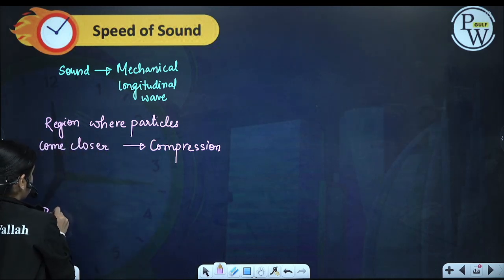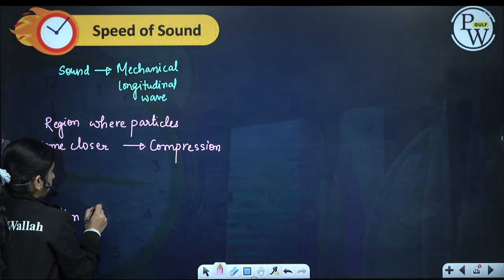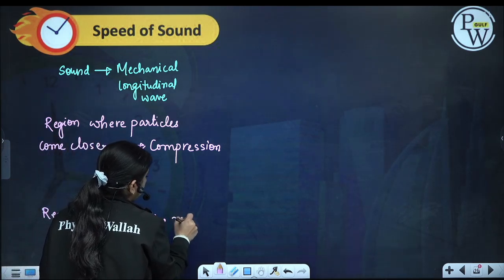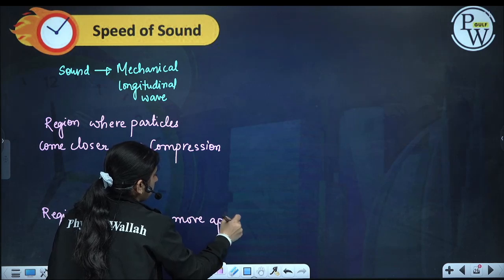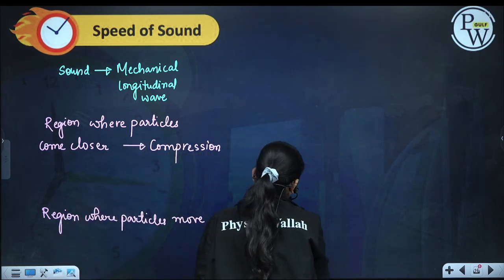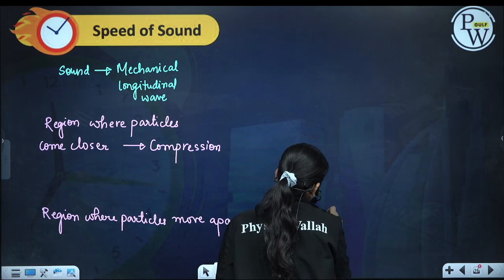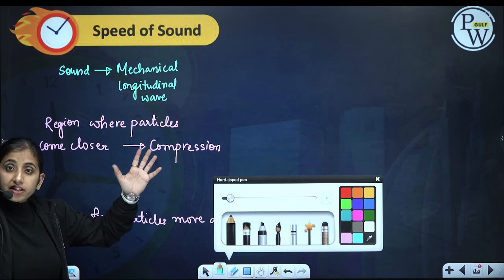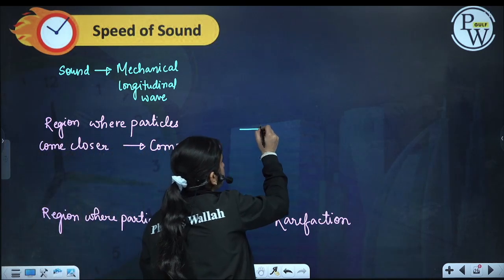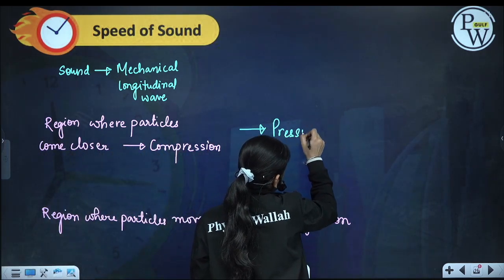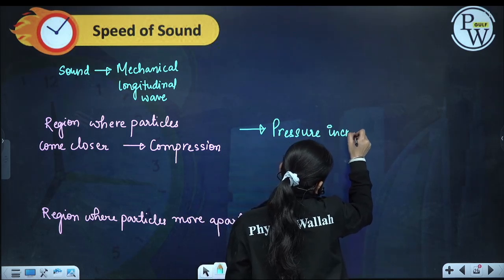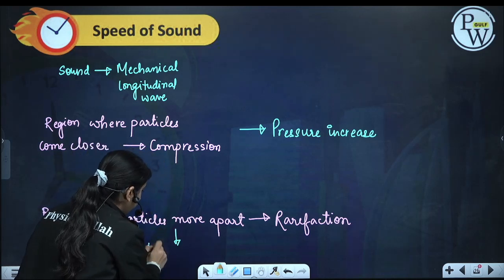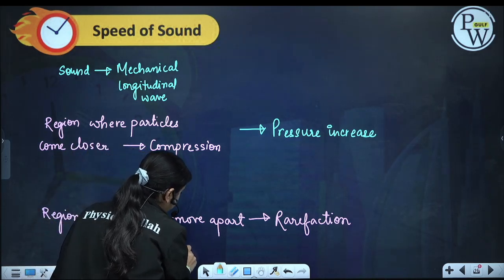And the region where particles move apart is called rarefaction. In compression, particles move closer, so pressure will increase. In rarefaction, where particles move apart, pressure decreases.